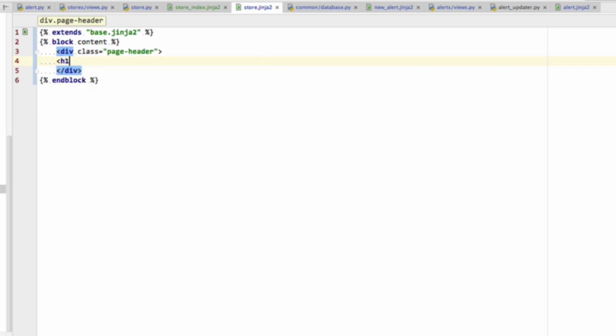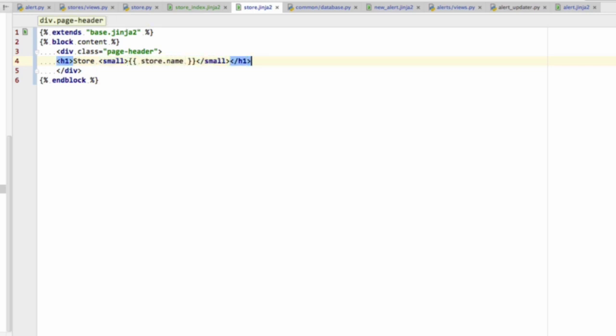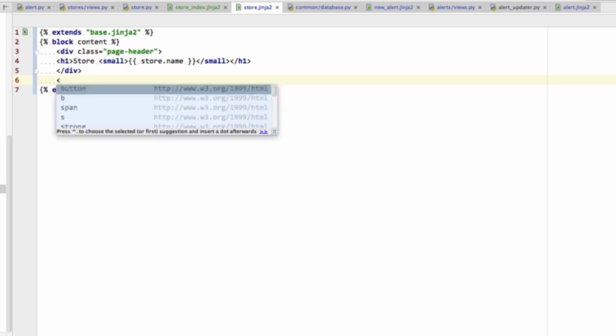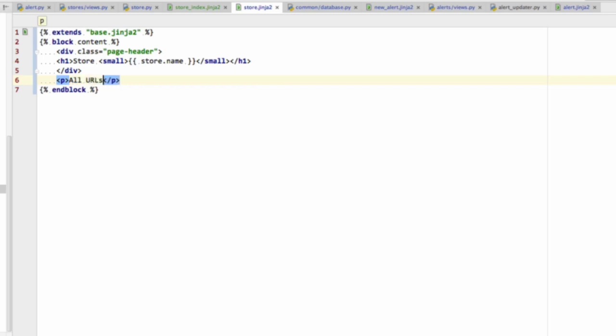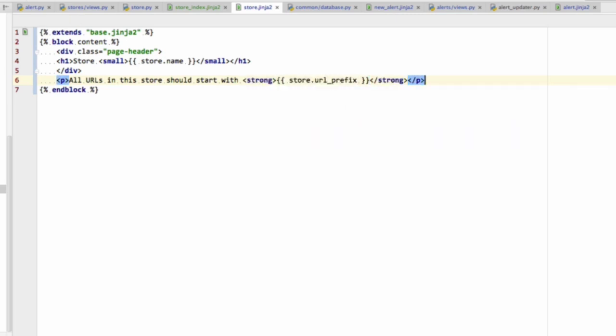That's going to have h1 store, and then small is going to be store.name. Notice that we've got the store variable in there. And then we're going to have a P that is going to say all URLs in this store should start with strong store.url prefix. And we know this, we've done this just in the previous video.